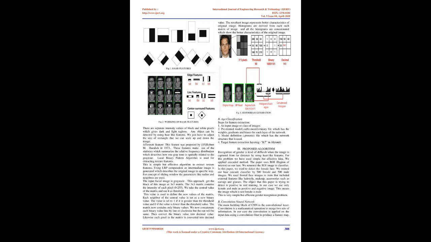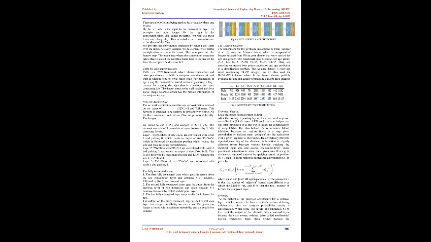We now concatenate each binary value line by line or clockwise, but the output will be the same. Then convert the binary value into a decimal value. Likewise, each pixel in the matrix is converted into a decimal value. The resultant image represents better characteristics of the original image. Histograms are derived from each such matrix of the image and all the histograms are concatenated. Fig. 3. Histogram generation.